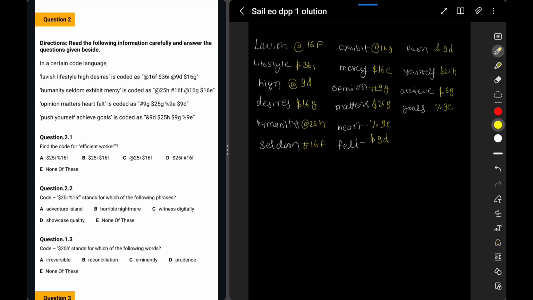Great. Now, as I have written this, you must have definitely got an idea that these words are getting translated to these ciphers or coded languages, right?